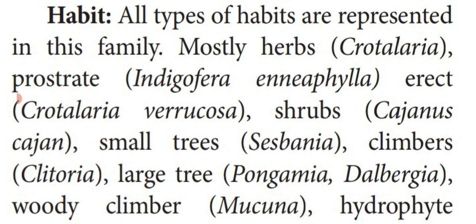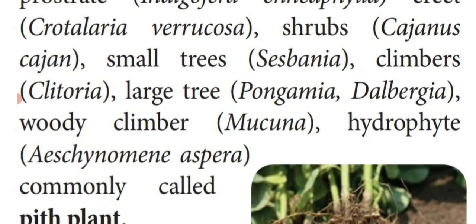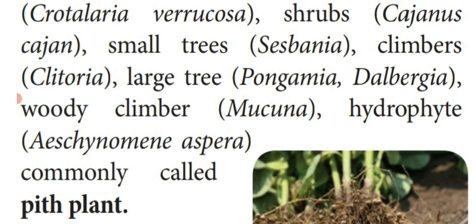Climbers: Clitoria, Sangupu. Large tree: Pongamia glabra, that means the pungai tree. Also Dalbergia latifolia. Woody climber, that means liana, example Mucuna. Hydrophyte: Aeschynomene aspera.